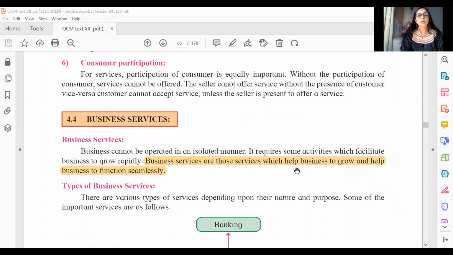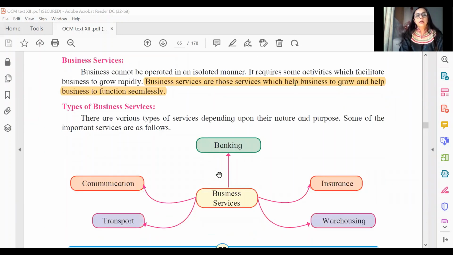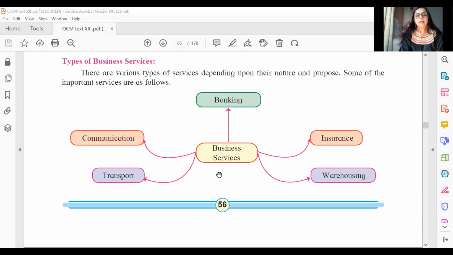Moving ahead, so far we were talking about services. Now let us come to business services. So if you have a one-line question, what are business services? This is your 1 mark answer. Business services are those services which help business to grow and help business to function seamlessly without any obstruction. So this is how a 1 mark answer is what you will highlight. We have 7 business services in the picture, though in your syllabus there are 5 discussed. Out of these 5, 2 have been omitted, and you have to study banking, insurance and warehouse.